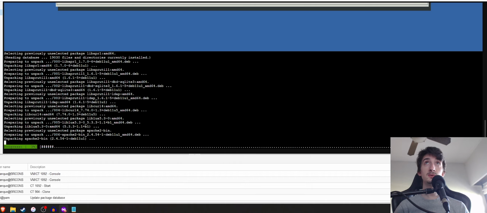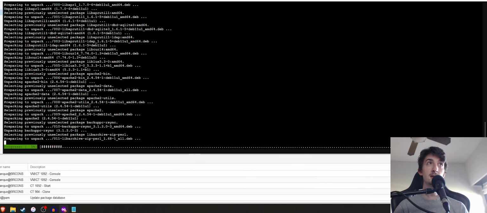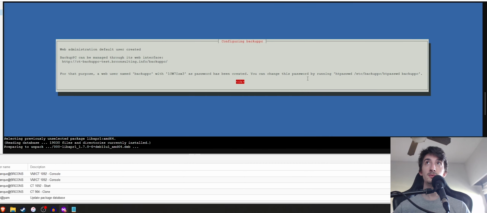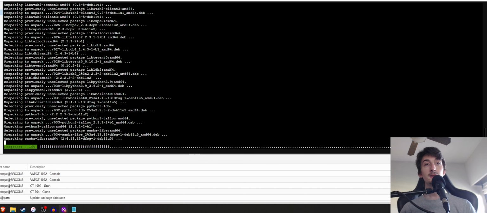And if you want to change the password, you can just do htpasswd and the user, as it said right up here. You go ahead and do htpasswd /etc/backuppc/htpasswd backuppc, and that should allow you to reset the password to a different one.